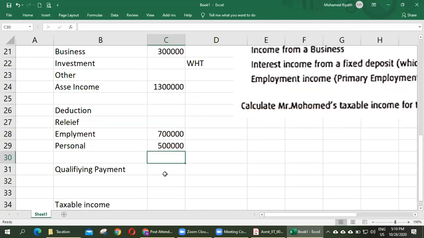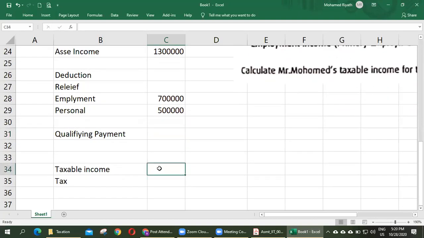There is no information about qualifying payments. Therefore, taxable income equals how much? 1.3 million minus 700,000 minus 500,000. Taxable income is 100,000.